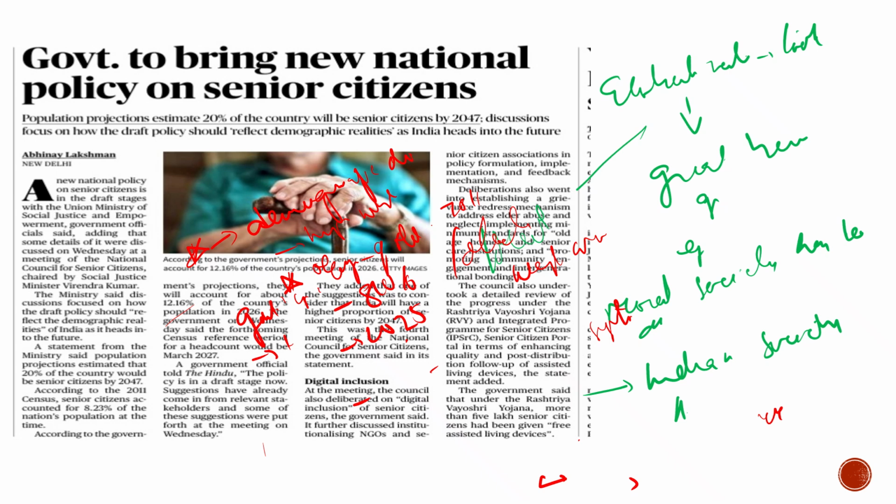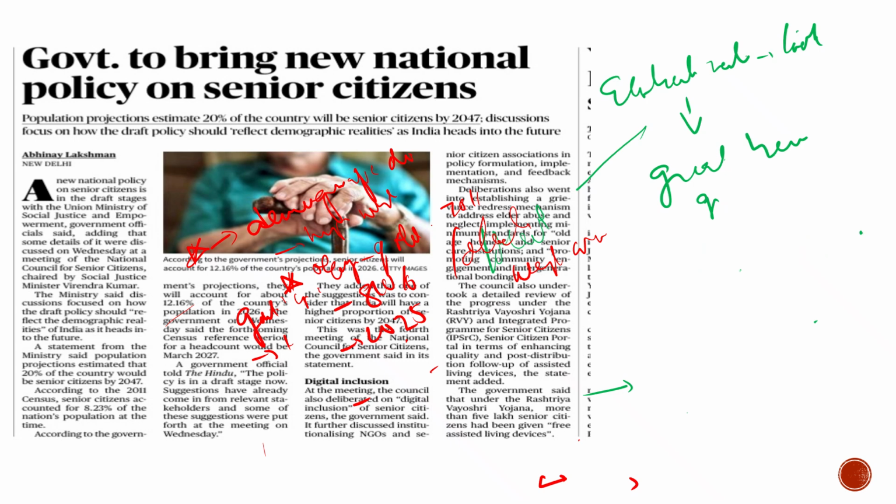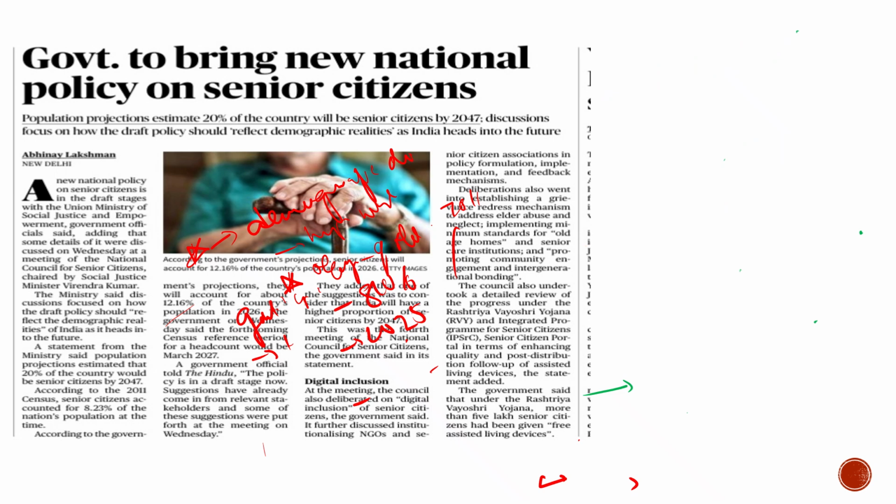So with this regard, they are framing the policy. Right now it is in the discussion stage. A few of its ideas were discussed during the meeting of the National Council for Senior Citizens. This council was chaired by Social Justice Minister Virender Kumar.